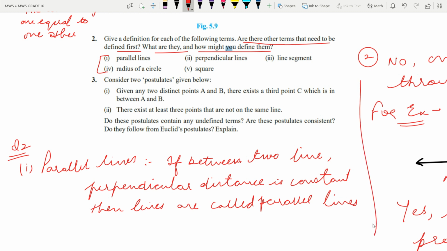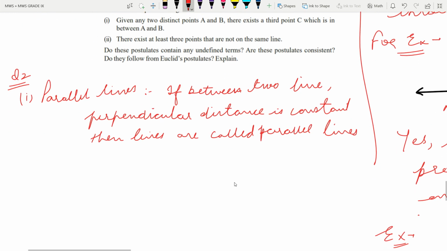Just note it down. If between two lines the perpendicular distance is constant, then the lines are called parallel lines.